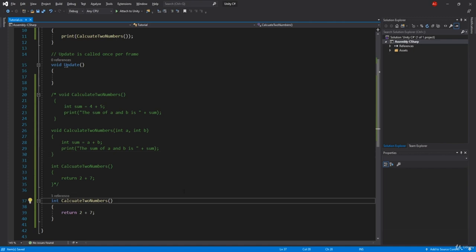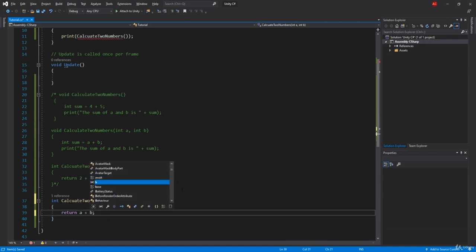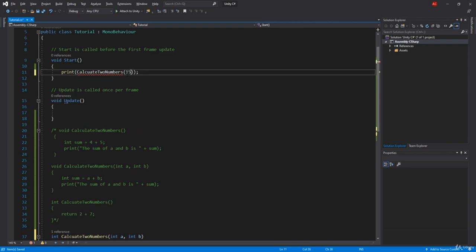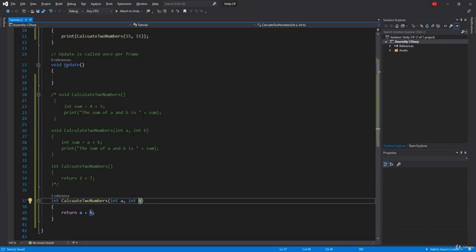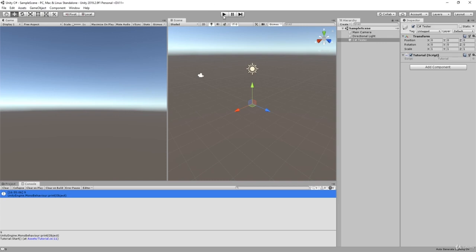Of course we can. I can do int a, int b, the same exact way I did it here. So return a plus b, and here I can go ahead and say 15 and comma 11. One more thing I forgot to mention is you need to separate this with only one comma. You can even have one integer. It's not a requirement to have 2, but if you want to add more, you have to add a comma in between. That's something I did not mention, but it is shown here. Hopefully you spot it with your little hawk eye. So if I click play, boom, 26, same exact thing.